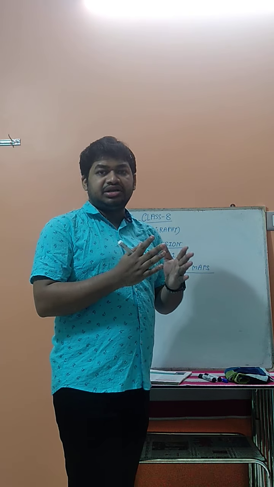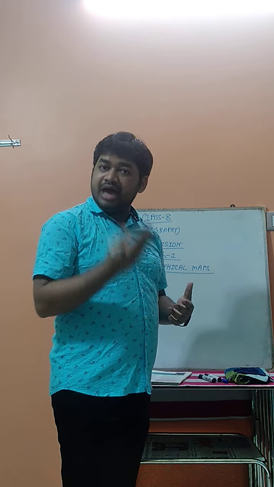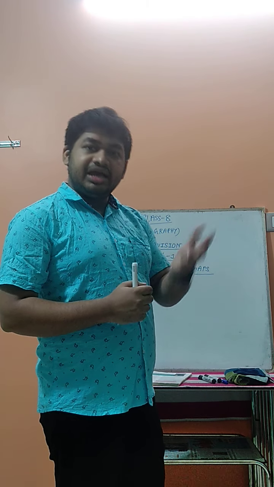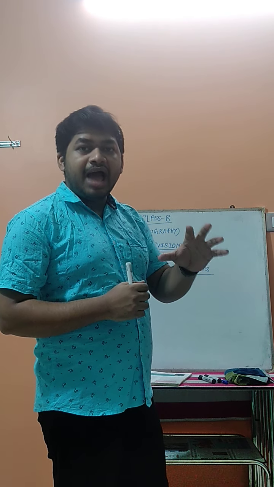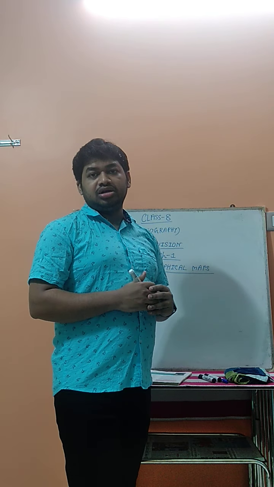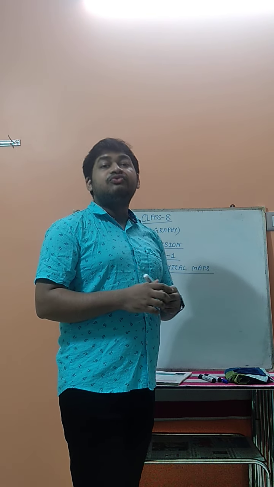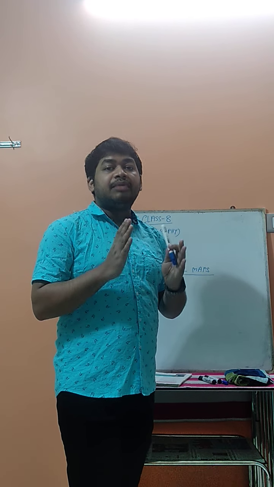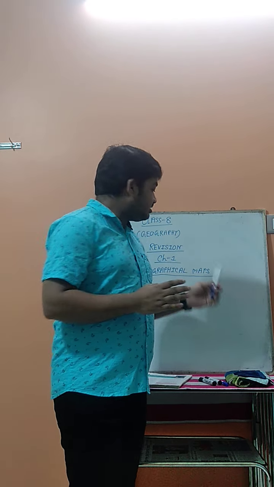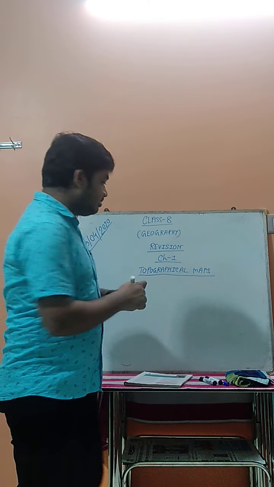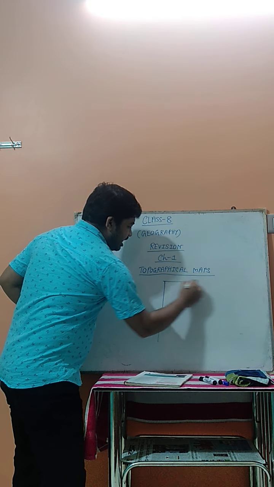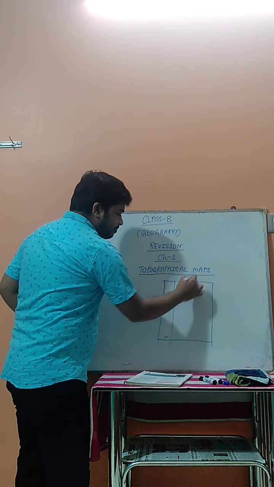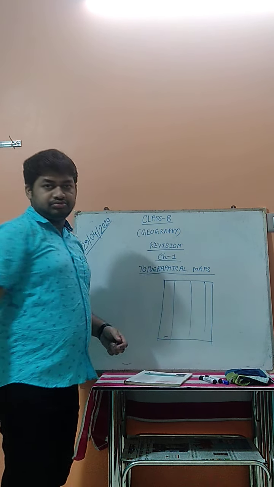Before you start it, you have to know what a map is and what the different types of maps are, which I have already taught you. Again, I repeat: a map is a two-dimensional model that is represented on flat paper. Suppose this type of paper, where the map is represented. This is called flat paper.